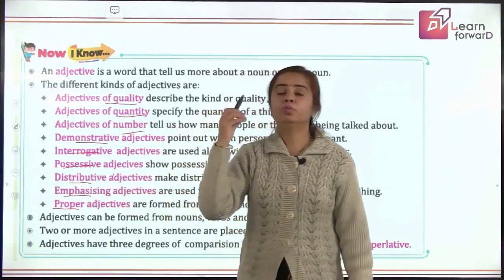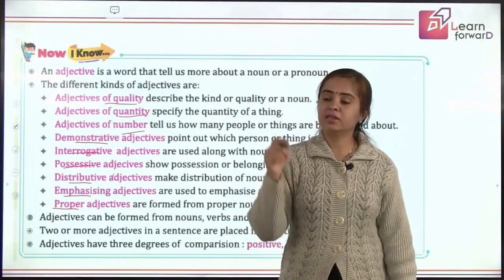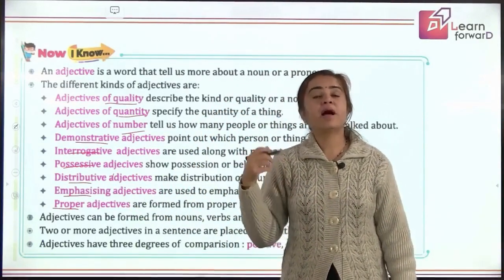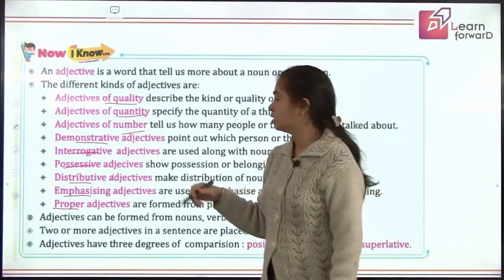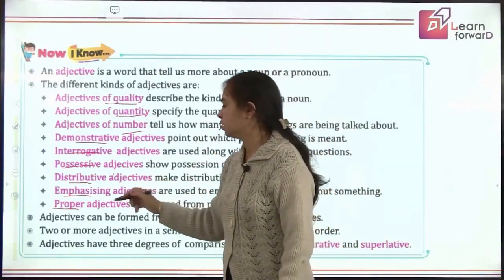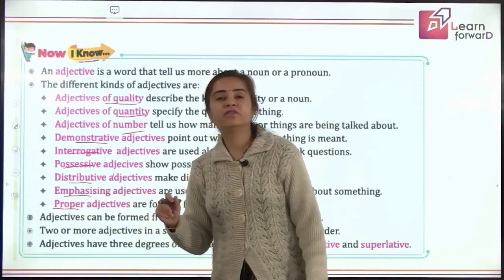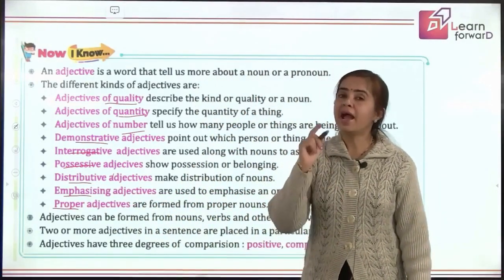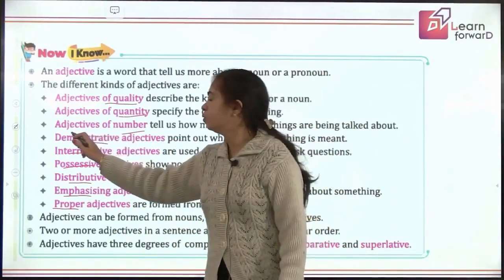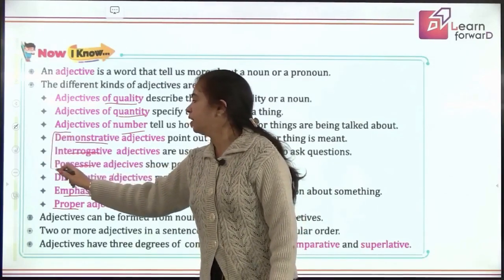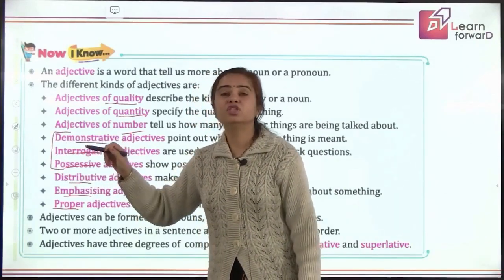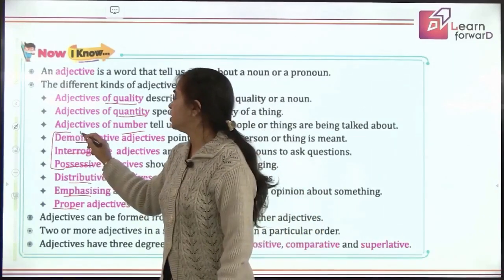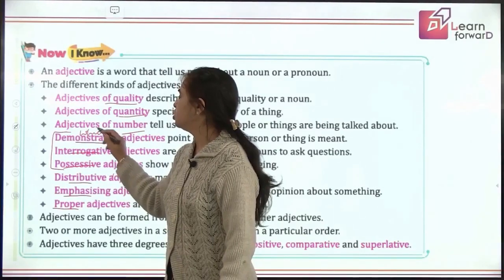Emphasizing are to lay emphasis on something, like this is the very question, this is my own house, like that. So you are putting emphasis using that. And proper adjectives come from proper nouns. And one more thing that you have to remember is demonstrative, interrogative, possessive words which give an answer to. Demonstrative gives to which?